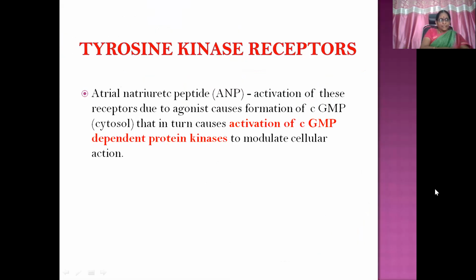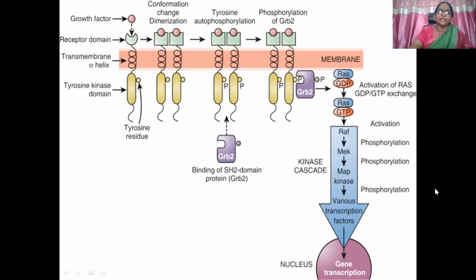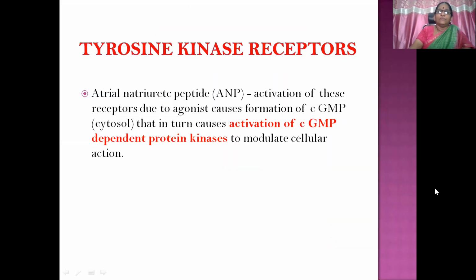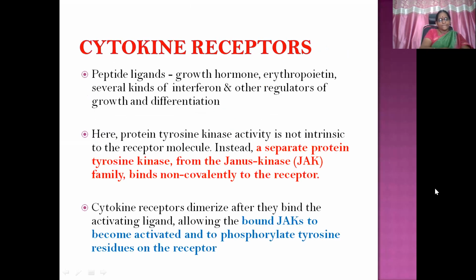Then atrial natriuretic peptide, which is connected to cyclic GMP. Activation of these receptors by an agonist causes formation of cyclic GMP, which in turn causes activation of cyclic GMP dependent protein kinase. So for receptors connected to atrial natriuretic peptide, cyclic GMP dependent protein kinase involvement is there, whereas the other receptors, the tyrosine kinase receptors, are involved without cyclic GMP involvement.